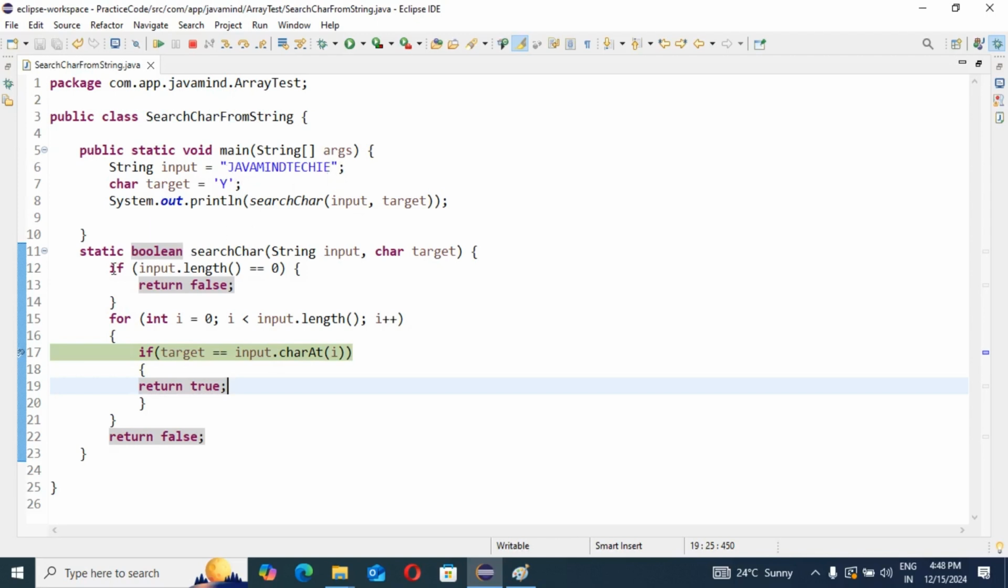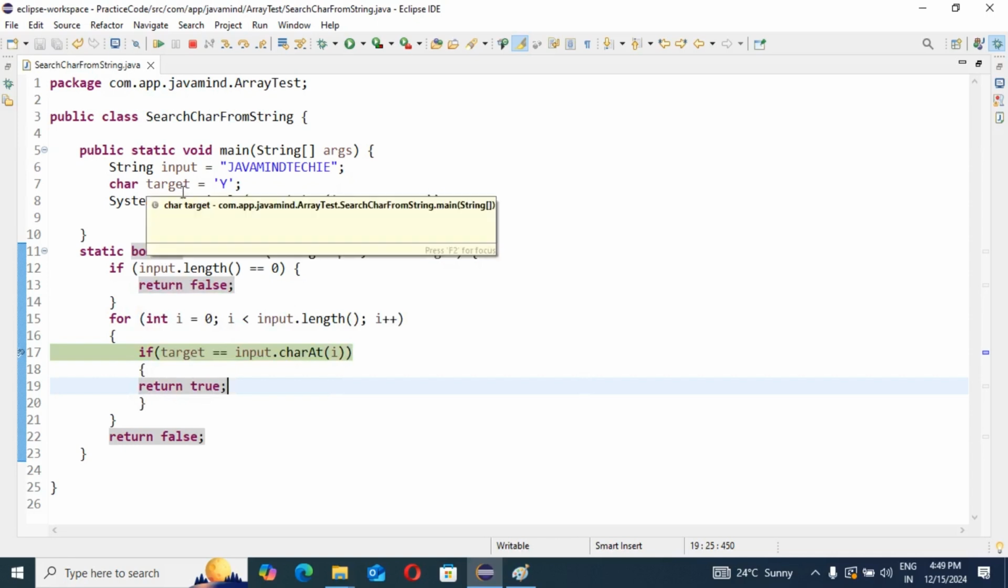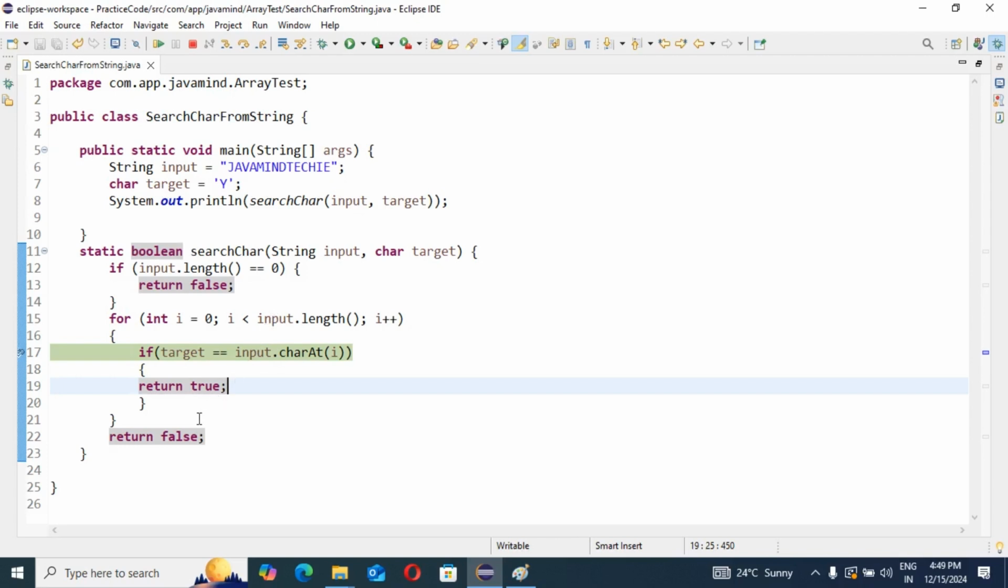I have taken one separate method. The return type is boolean, because if our target value is found in the respective string, we send the response as true. If we are not able to find the target value in the string, then we directly send the response as false. That's why I have written this first if condition: if the length is 0, we directly send false.